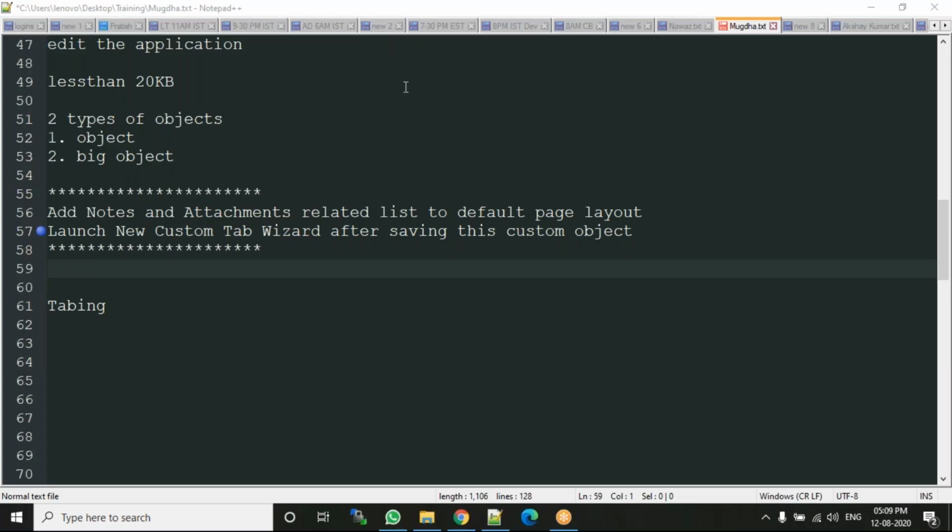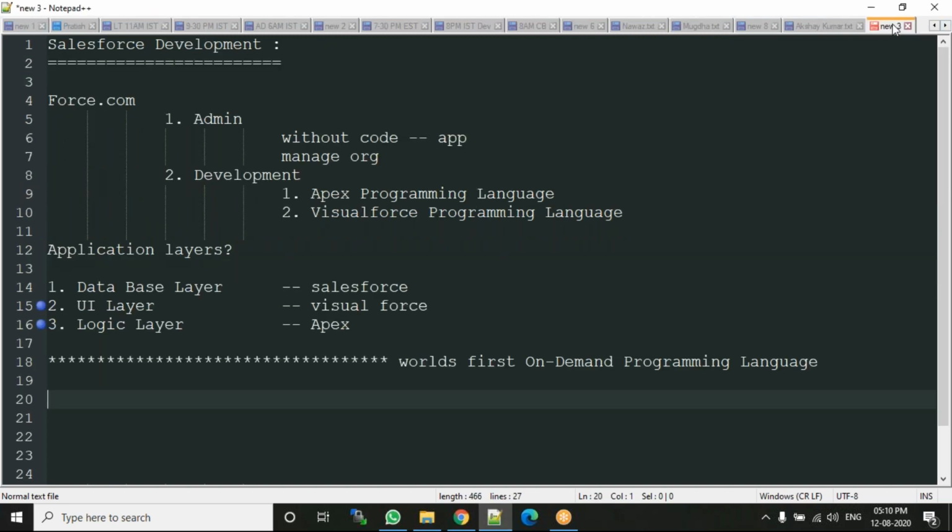This conference will now be recorded. We can manage multiple tabs. For example, this is our session. Where is our 10 p.m. batch? This is our 10 p.m. batch, right? Am I right? This is the 10 p.m. batch.